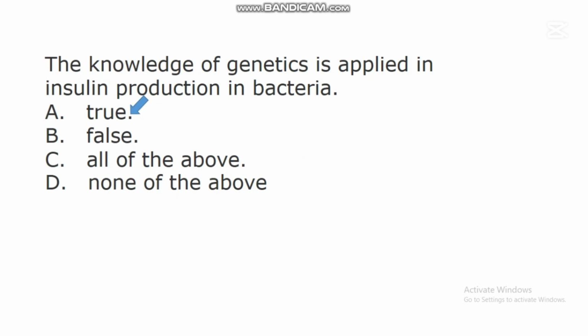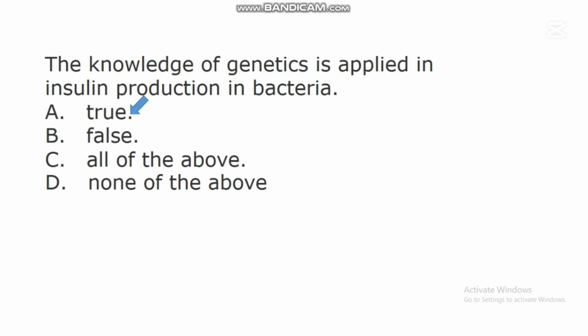Studies have shown that during genetic engineering, insulin can be made from bacteria. So through genetic engineering, scientists can inoculate the genes that help in insulin production in bacteria, and those bacteria will begin to produce insulin, which is highly useful in solving diabetic problems in people. So through the applications of the knowledge of genetics, insulin production is possible or is made easier in bacteria as